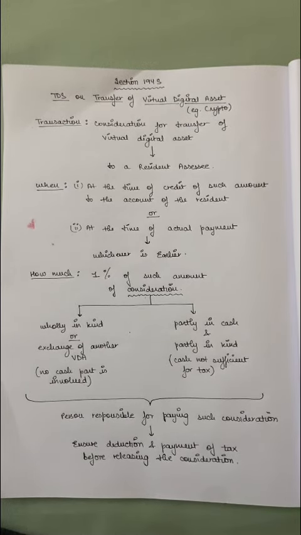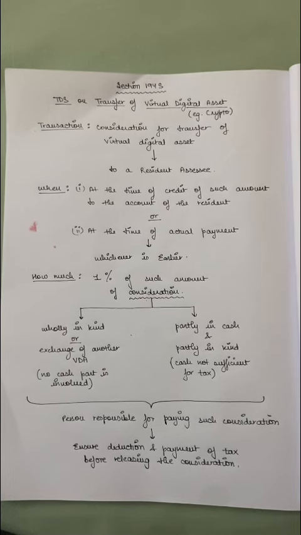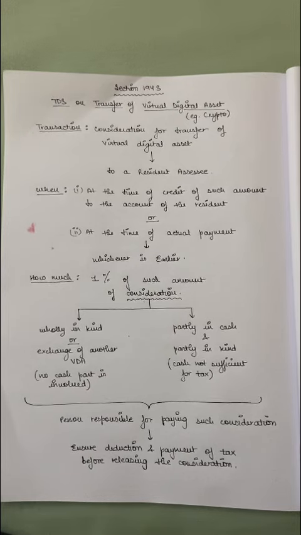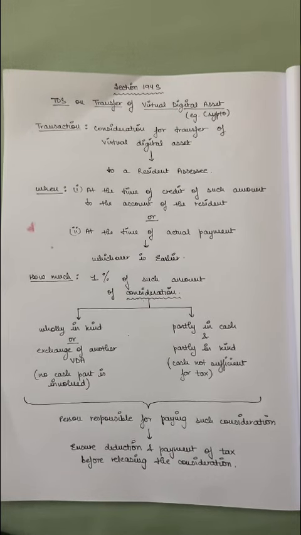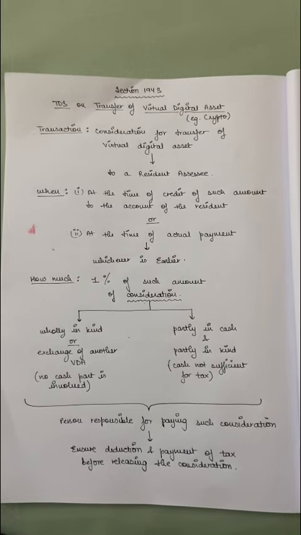The time of deduction of TDS under 194S would be at the time of credit of such amount to the account of the resident, or at the time of actual payment, whichever is earlier. The TDS to be deducted is 1% of the amount of consideration.